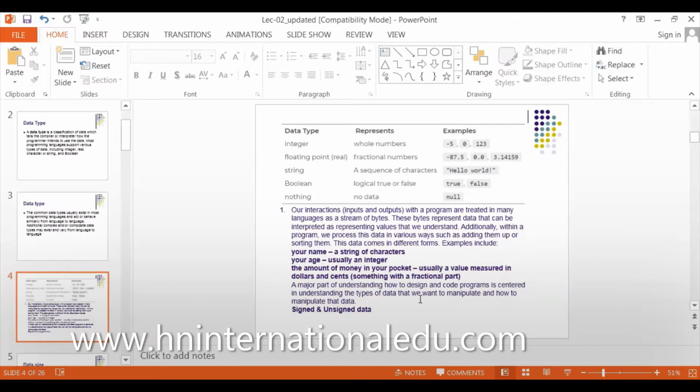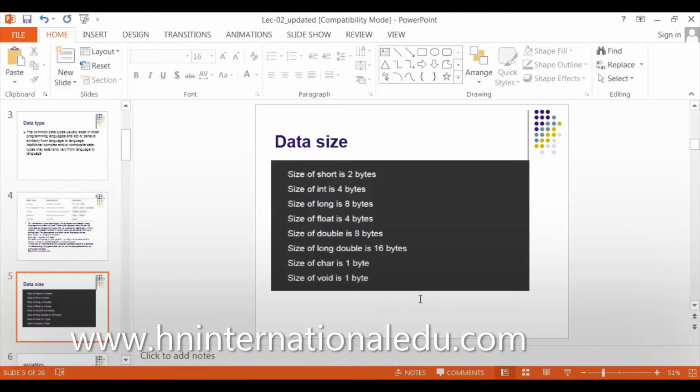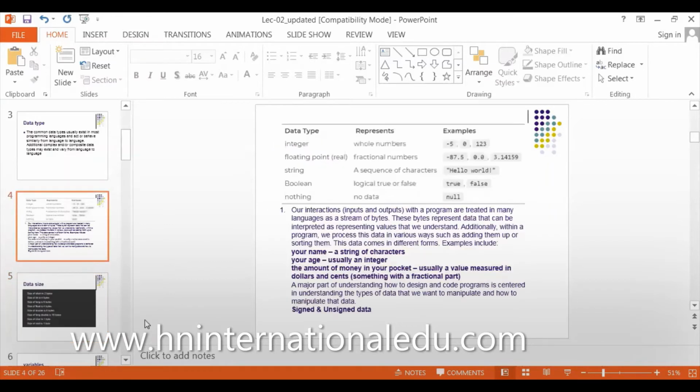I must know what data type I have and which type of variable I am using for my answer. What is a variable? I am going to tell you what a variable is in the coming slide. Before this, please remember this: I forgot one thing. There are signed and unsigned data.